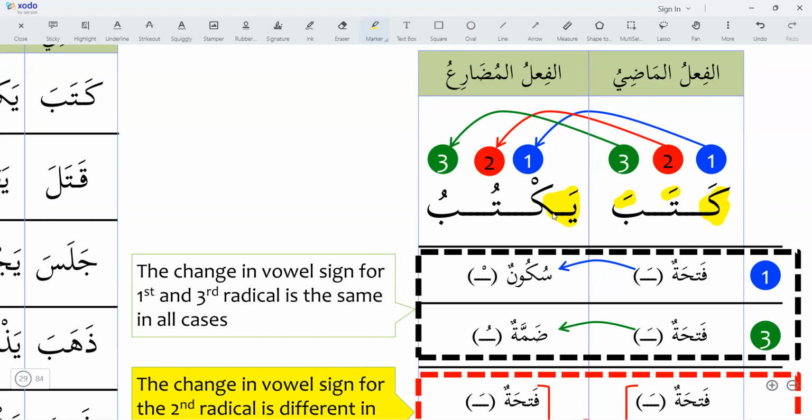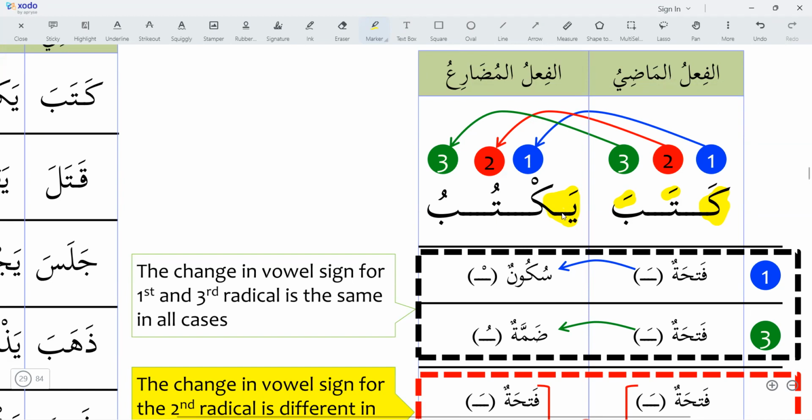So ya we use for he. Ta we use for you. And noon we use for nahnu. And hamza we use for ana. Yaktubu we use for third person. Yaktubu, he is writing. So this ya means he.